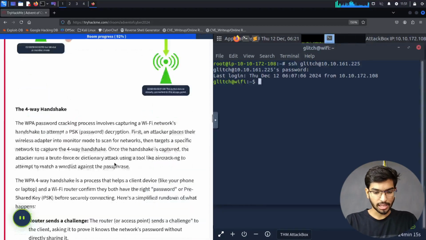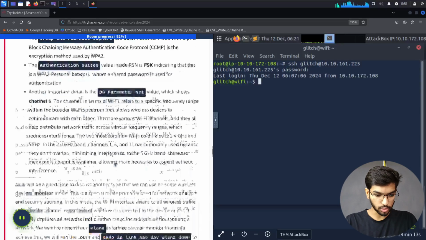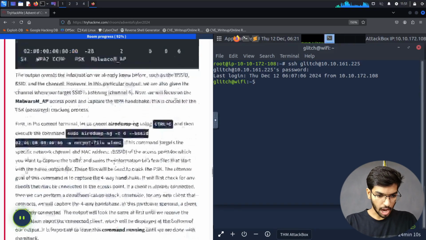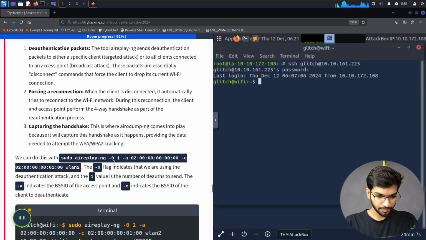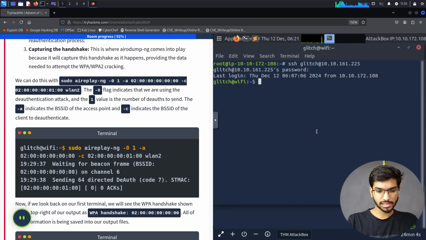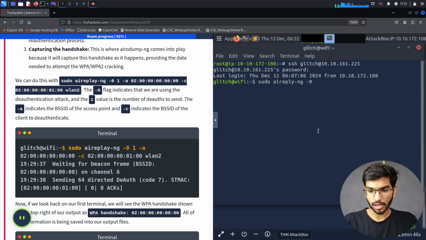Now let's continue with the plan that we thought we would do. For that, I'll scroll back down for the commands. Now we'll run this command, which is sudo aireplay-ng, and then specify -0, which indicates that we're using a deauthentication attack for our victim present in the network. And the number of packets that I want to send for deauthentication is going to be 1.